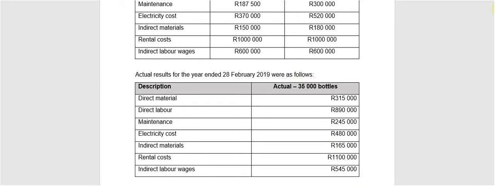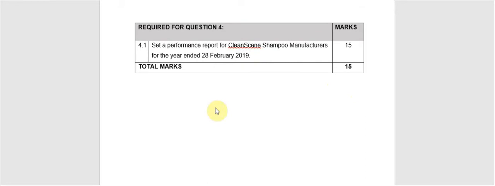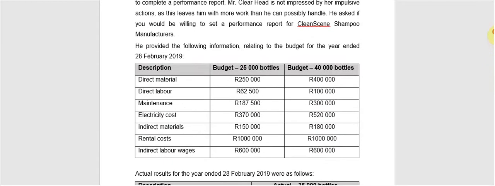So the first thing we need to do is obviously go and just look at the requirements that were set out in the required part. It says you need to set a performance report for Cleanscene shampoo manufacturers for the year ended 28 February. Then we have to go back and see. We start with our different budget levels, and we use the different budget levels